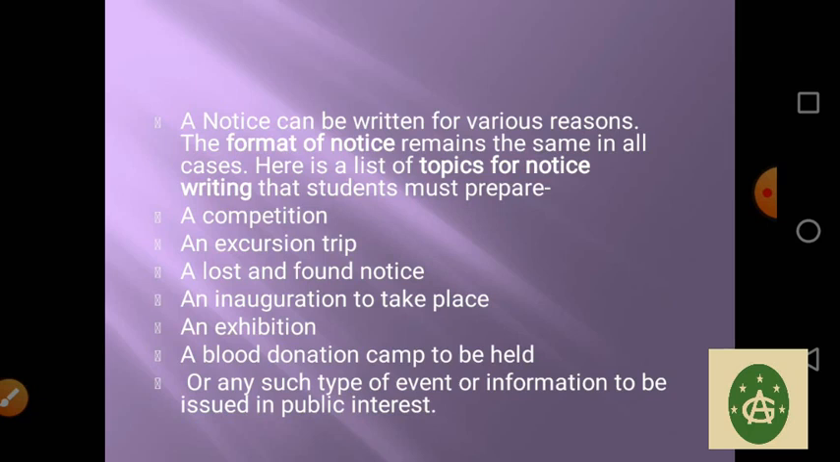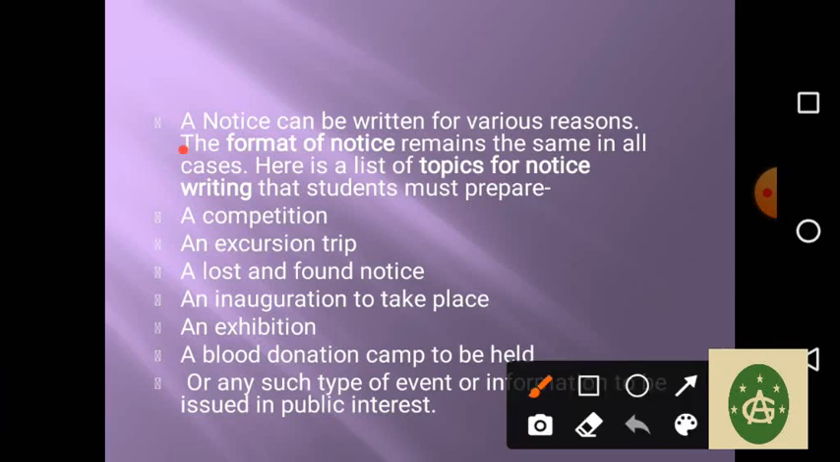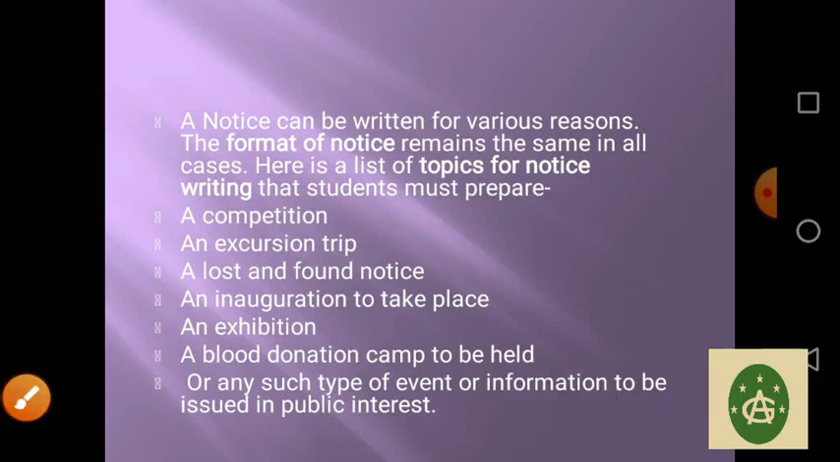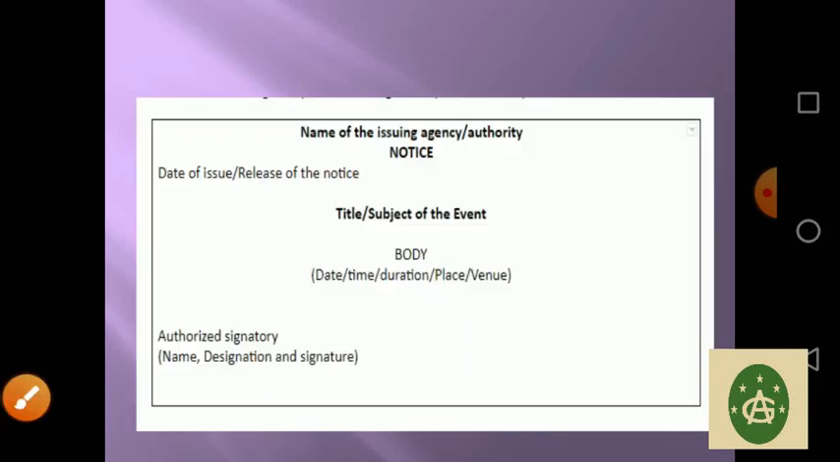It's a recap now. The format of the notice remains the same in all the cases. Different notice topics, if you want to practice more, could be about a competition; an excursion trip, meaning a trip for some outing or a picnic; a lost and found notice, which we have already done; an inauguration, maybe something new is being started; an exhibition, maybe a science exhibition; maybe a blood donation camp in the school, or any such event or information to be issued in public interest.